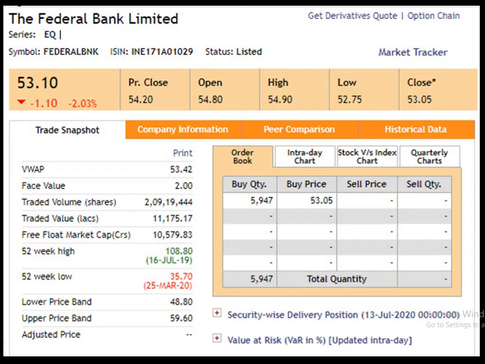Today we are going to study about Federal Bank Limited. Face value of the bank is 2 rupees. 52 weeks high is 108 rupees 80 paisa, dated 16th of July 2019. 52 weeks low is 35 rupees 70 paisa, dated 25th of March 2020. Closing price 53 rupees 05 paisa, dated 13th of July 2020.